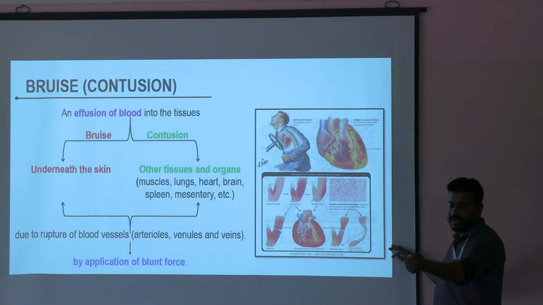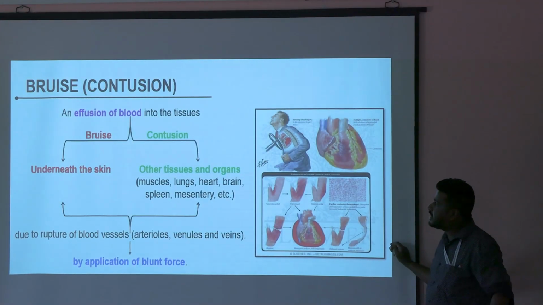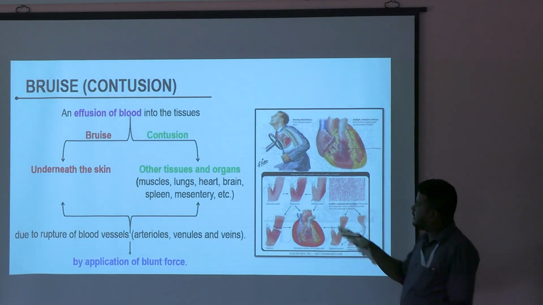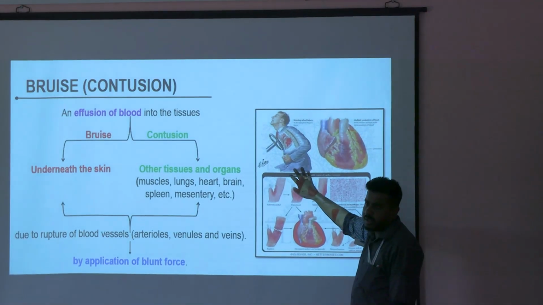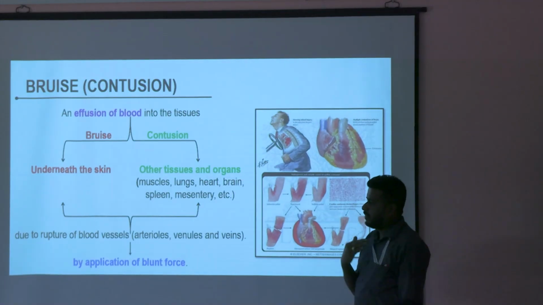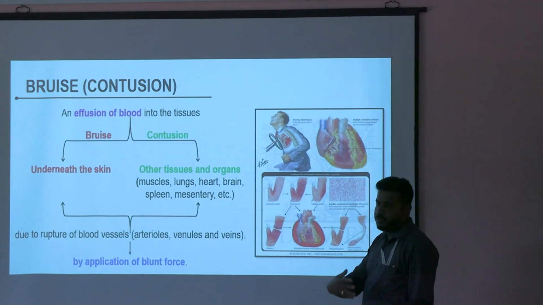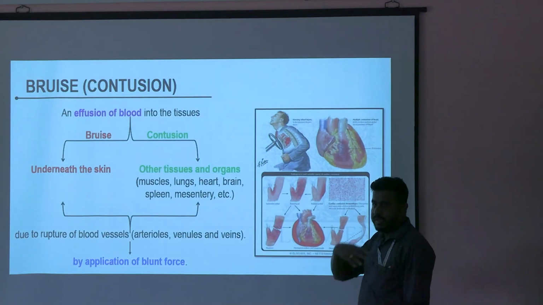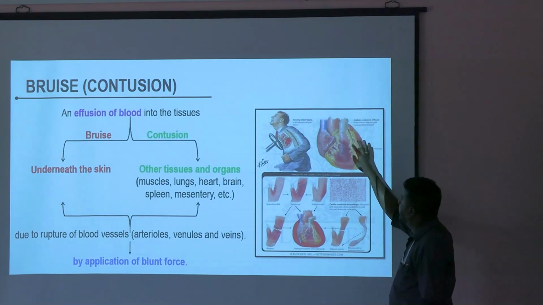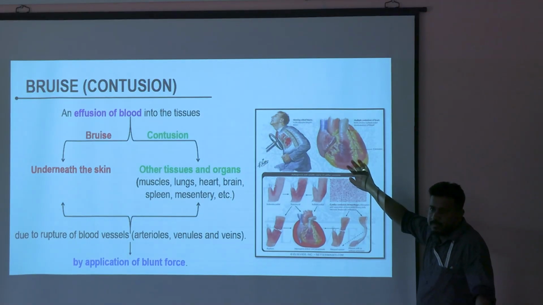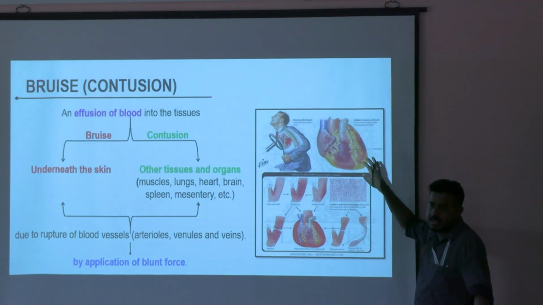So what we see from external, it is a bruise. Internally, on checking, it is a contusion. So there is an accident. Say an accident has happened. Then the person will move forward. Steering will hit the chest. So externally you might see a bruise. Internally there might be contusion of the heart. You will not say that the heart is bruised. You will say the heart is contused.